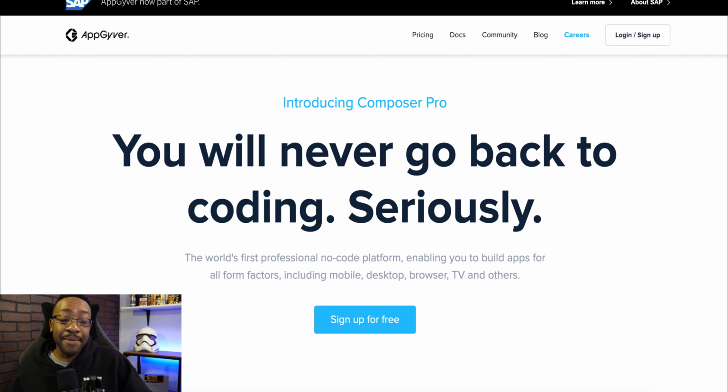That takes a lot of time, and you're going to have to look at the documentation. Are you willing to do that? There's not a huge, robust community with AppGyver like Bubble or Glide, so it's going to limit you.